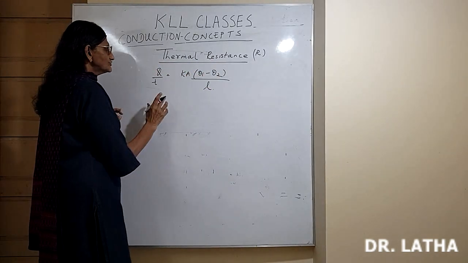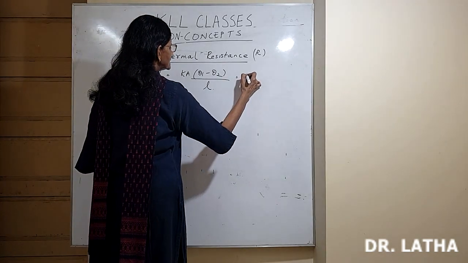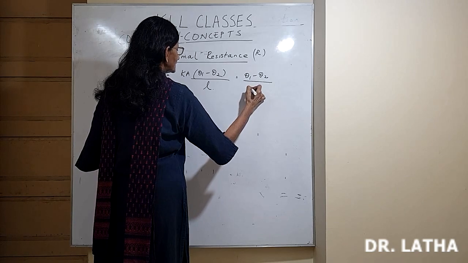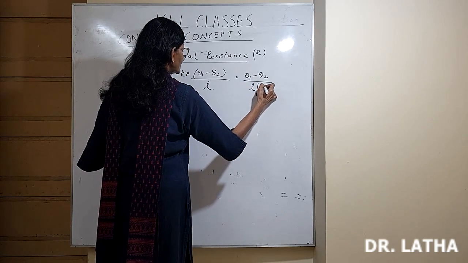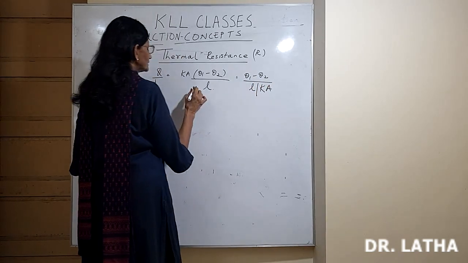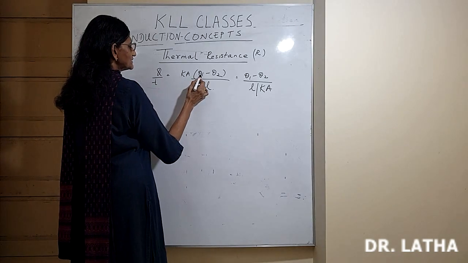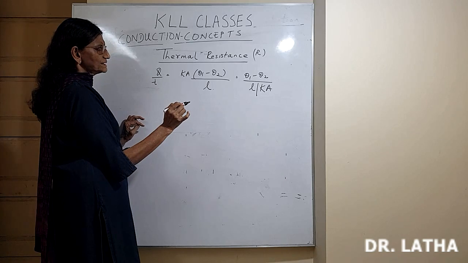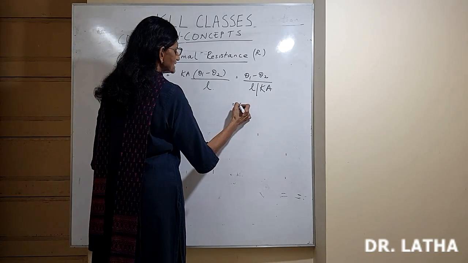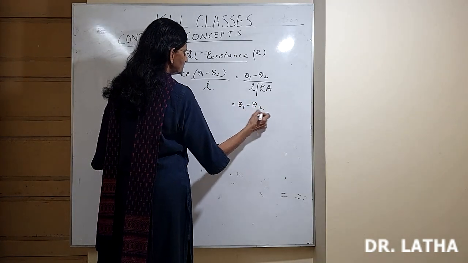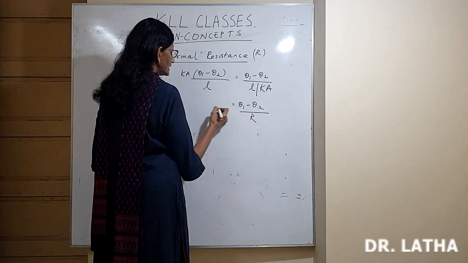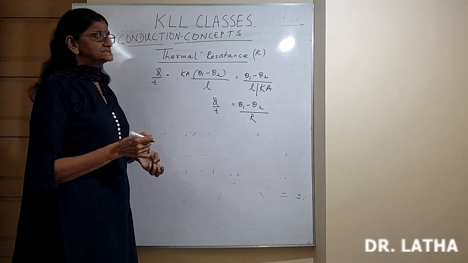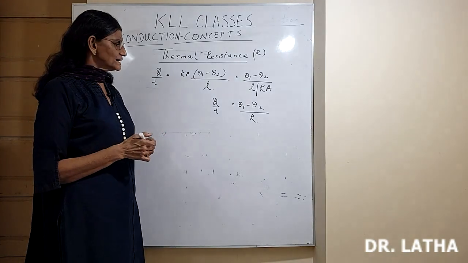The same formula can be written as (theta 1 minus theta 2) divided by (L by Ka). That is, Q by T is equal to (theta 1 minus theta 2) divided by R.